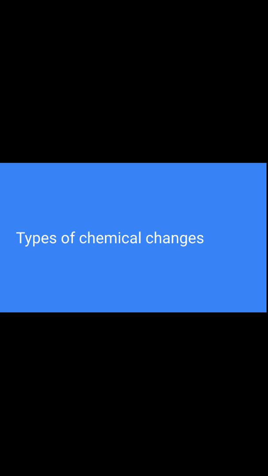Now I will assume that you already got the information about what a chemical reaction is. After knowing what a chemical reaction is, the next step is to know the types of chemical change.